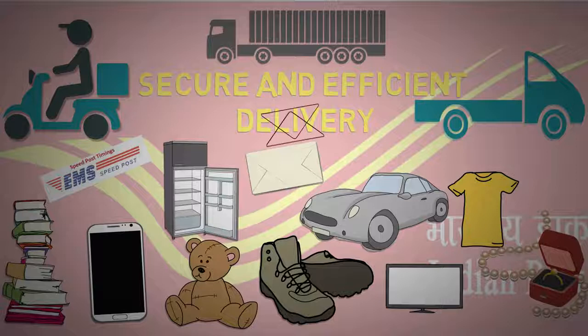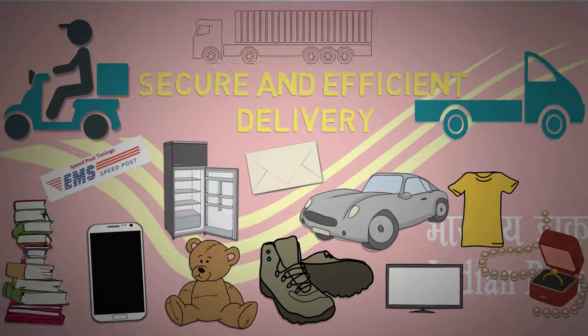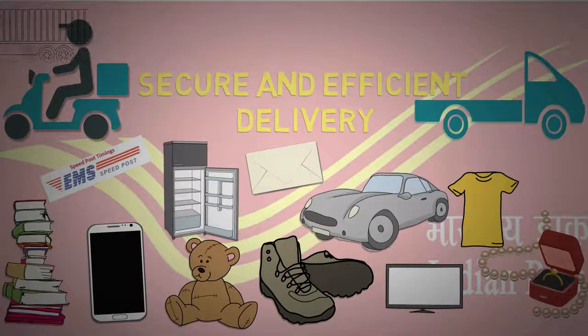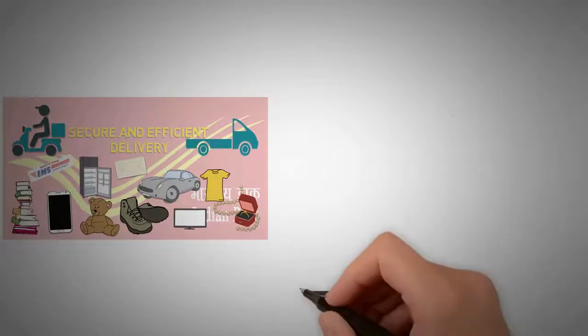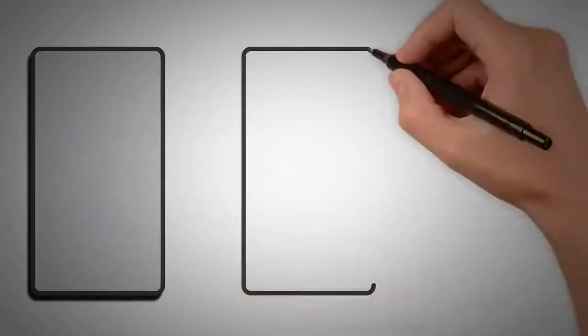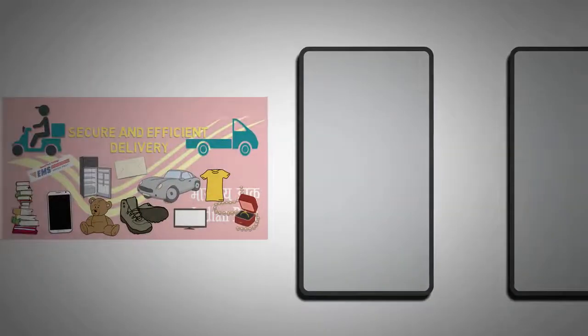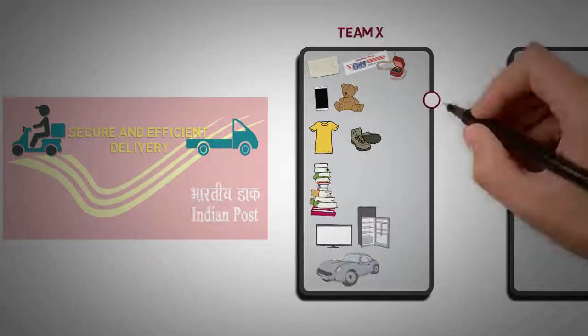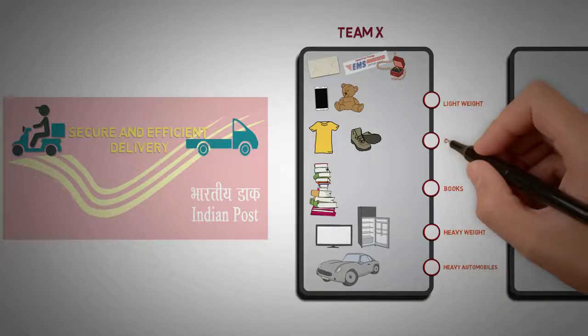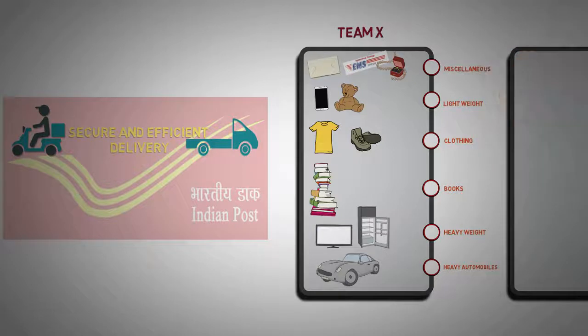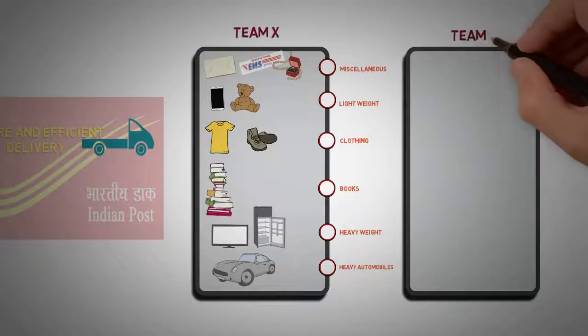Now, it is almost impossible for a single team to handle the overall process and effectively route all these products to their destination. So, the company executes this process by splitting the work among multiple teams. The first team, let's say Team X, has clear information about the products. It categorizes them logically, such as lightweight, heavyweight, heavy automobiles, books, clothing, etc. Team X then hands it over to Team Y.